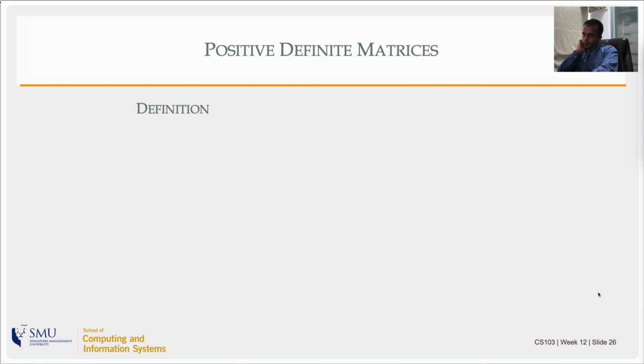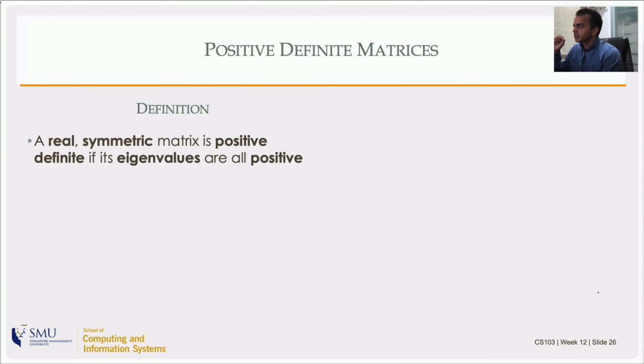Positive definite matrices. The definition is this. A real symmetric matrix is positive definite if its eigenvalues are all positive. A real symmetric matrix. So if it is not real or if it is not symmetric, by our definition, the one I stated here, it cannot be positive definite.